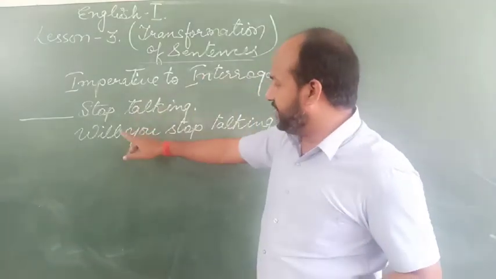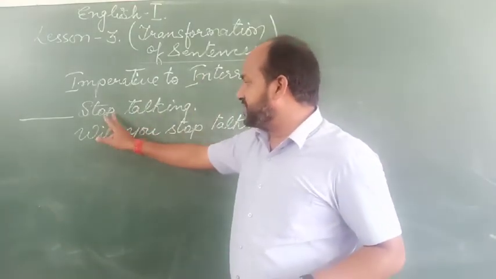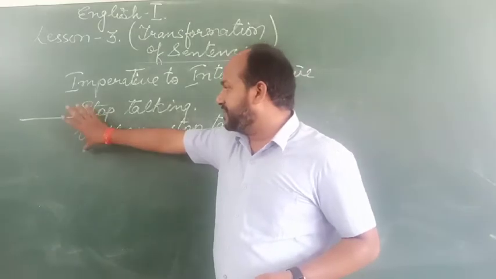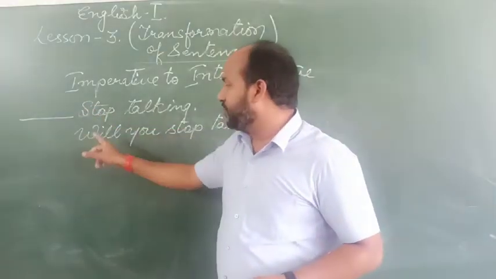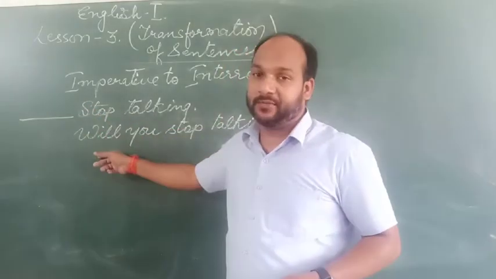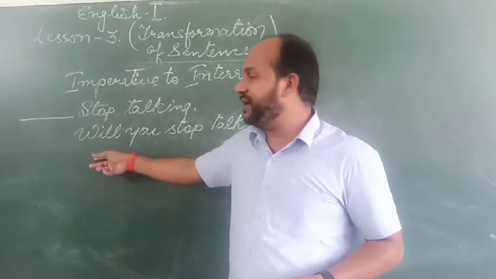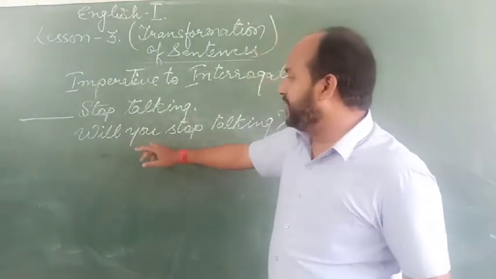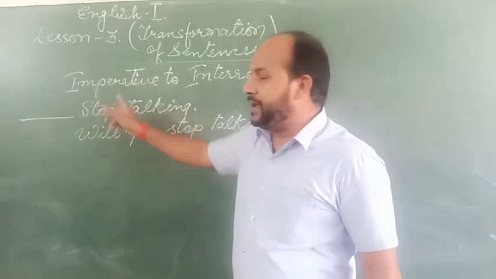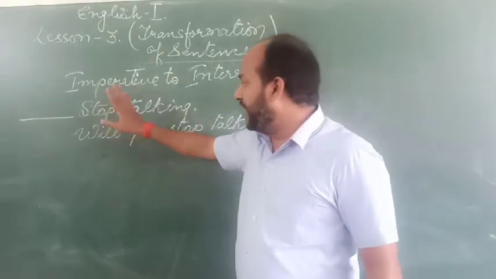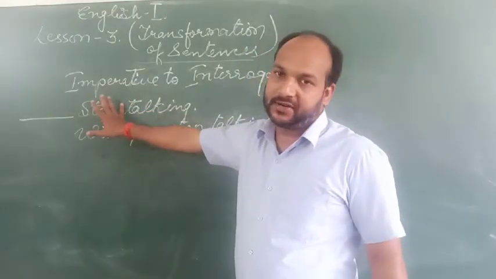Okay, the main thing is you have to understand that here the verb used is will. Will is the helping verb. Okay. And in the imperative sentence, the helping verb was not mentioned.